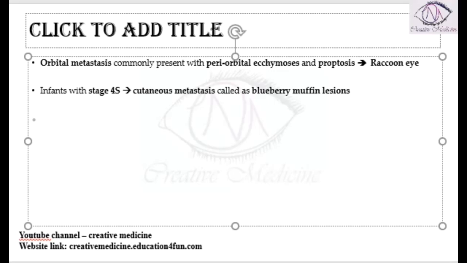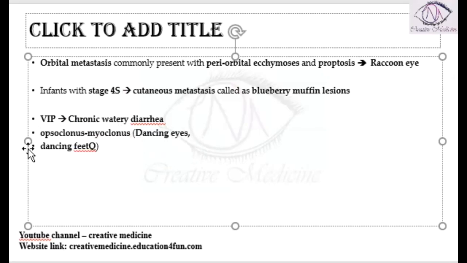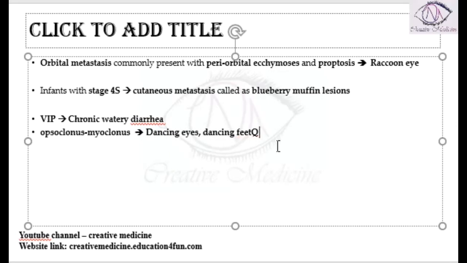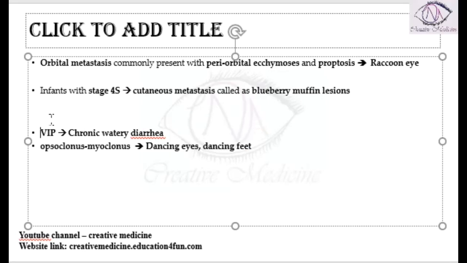Neuroblastoma can also produce vasoactive intestinal peptide, because of which the child will have chronic watery diarrhea. Then there is one more paraneoplastic manifestation: opsoclonus myoclonus, dancing eyes or dancing feet, is also seen in children. So these two, chronic watery diarrhea from vasoactive intestinal peptide and opsoclonus myoclonus, are the paraneoplastic manifestations of neuroblastoma.